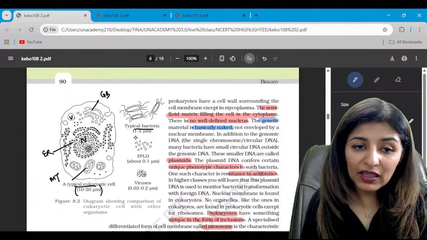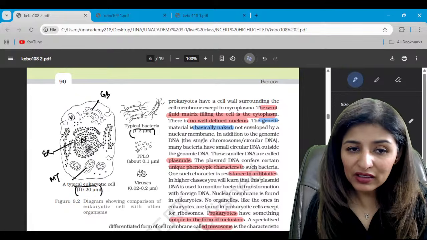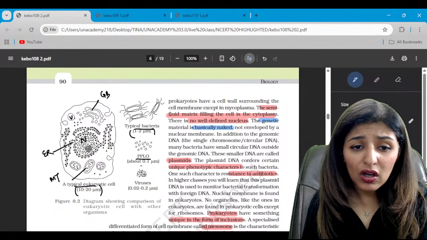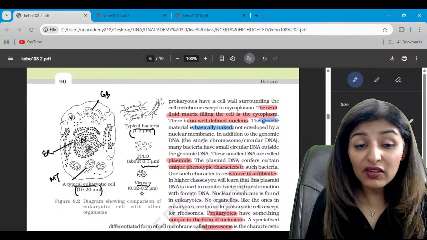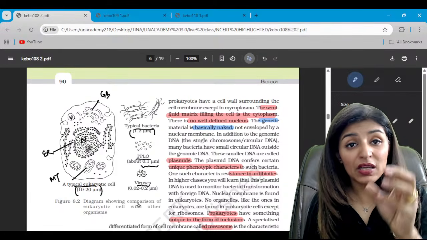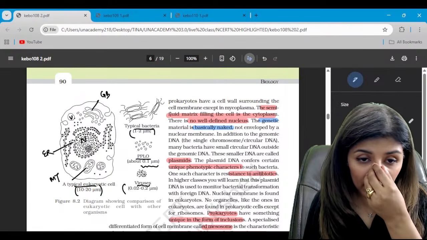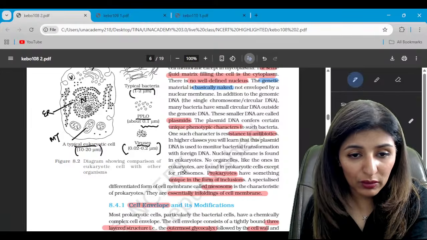A typical bacterial cell with lots of flagella around it is 1 to 2 micrometers. These small dotted structures are PPLO, 0.1 micrometer, and then viruses are even smaller than bacteria. That is why we say virus passes through bacteria-proof filters. Look at the size. It is 0.02 to 0.2 micrometer.